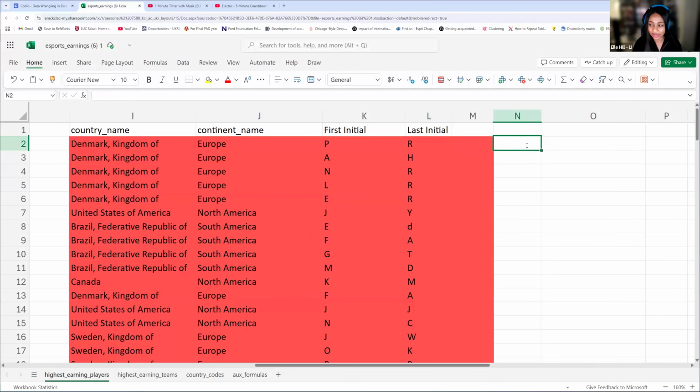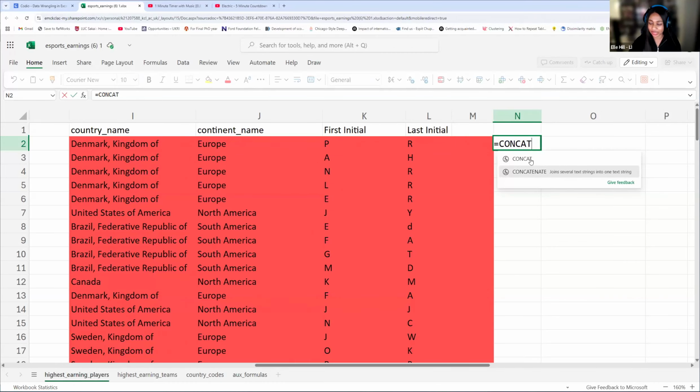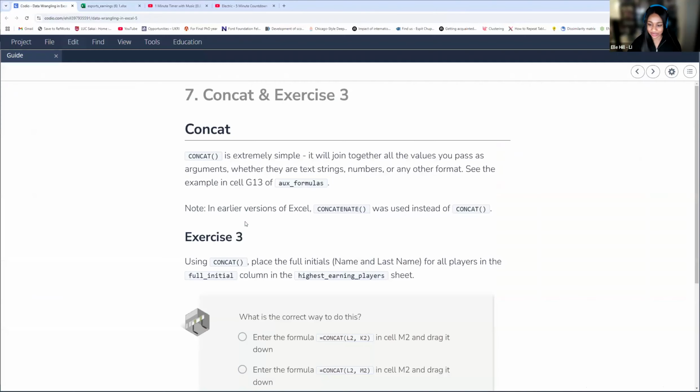So if we look at this, concat is going to concatenate a list or range of text strings. So you can have just strings of text. If you want to, you could type them explicitly, or you can refer to cells. So you're just going to choose which one to pick. You're going to choose which cells you want to squish together. So let's look at this exercise.